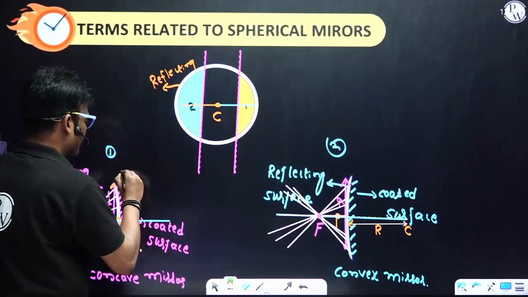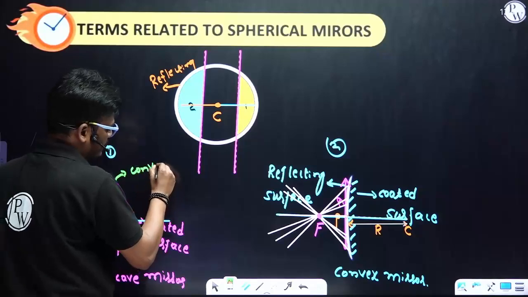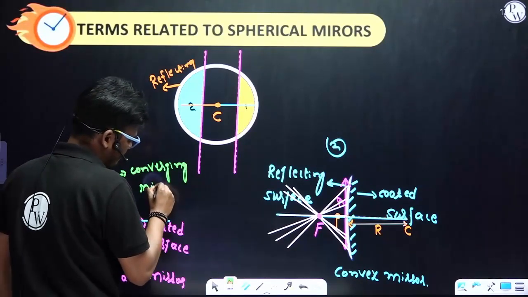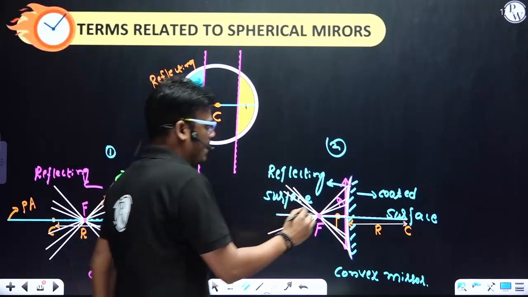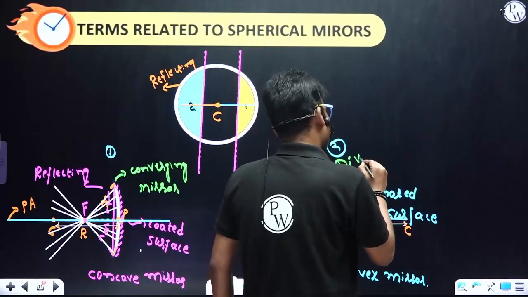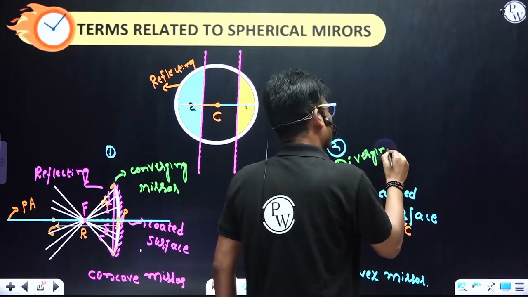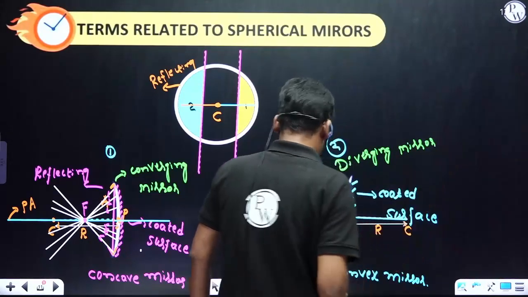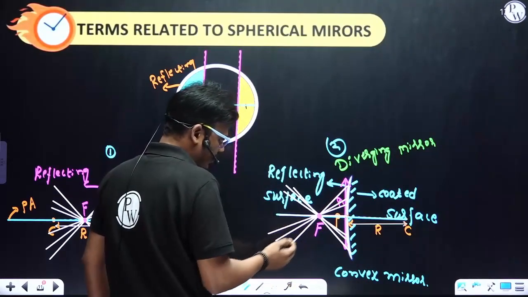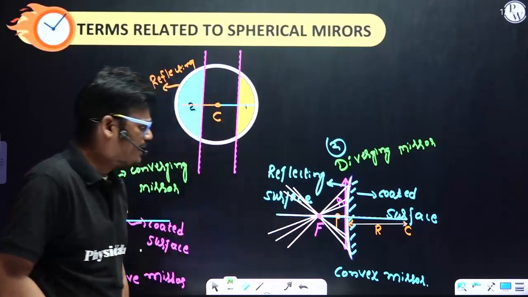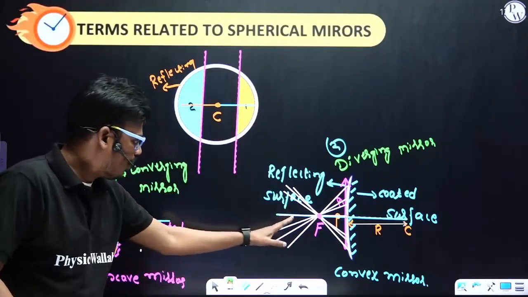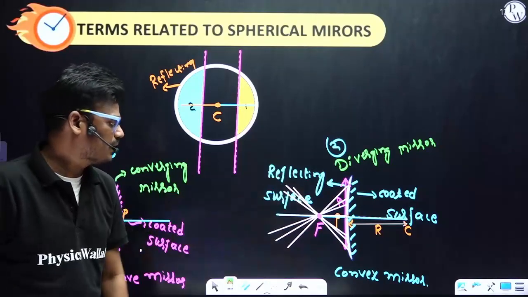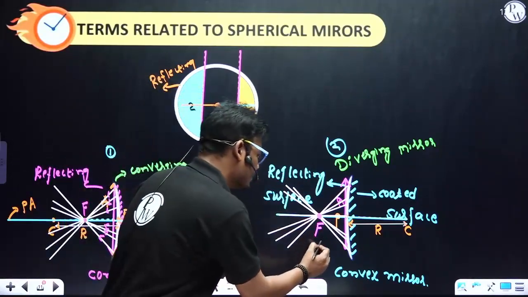So for a diverging mirror, these lines are not appropriate, it is not correct, because it is not possible.